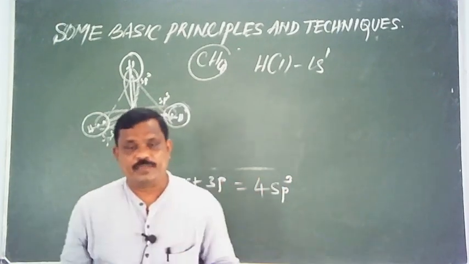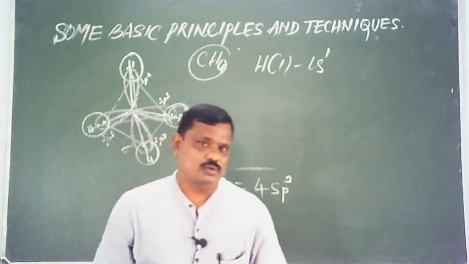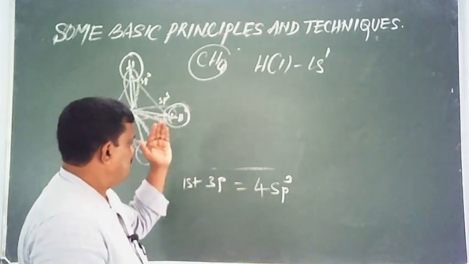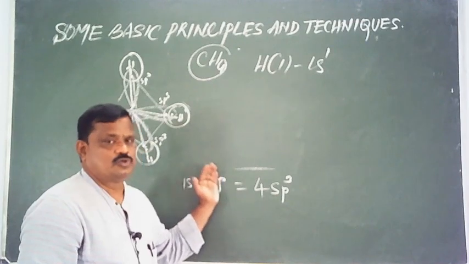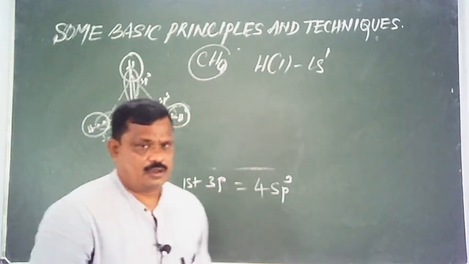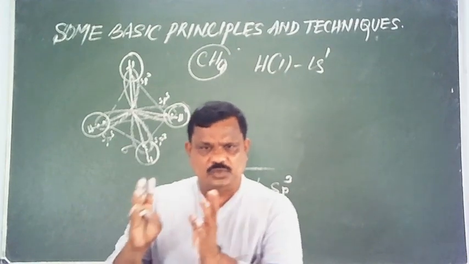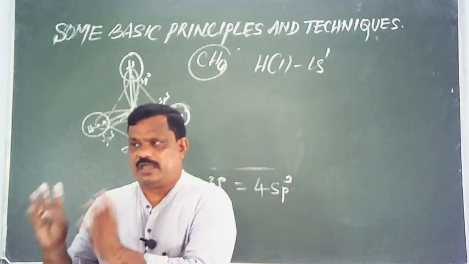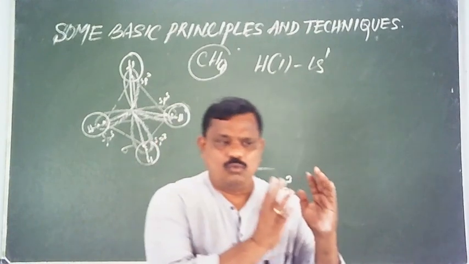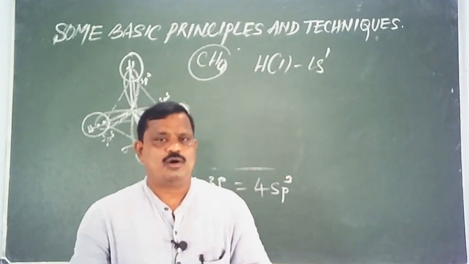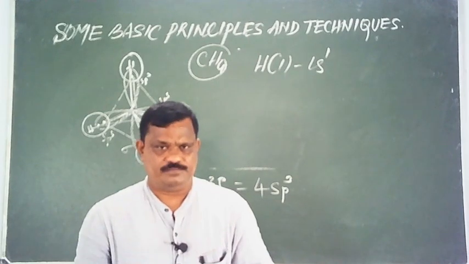And again we know our carbon undergoes three different types of hybridization: sp3, sp2 and sp. How is sp3 hybrid orbital formed? When 1s and 3p orbitals undergo hybridization.